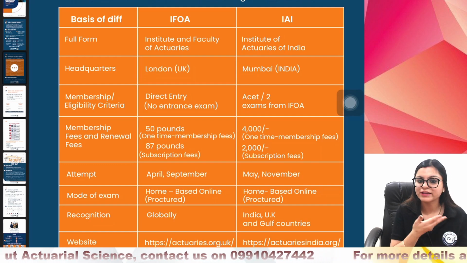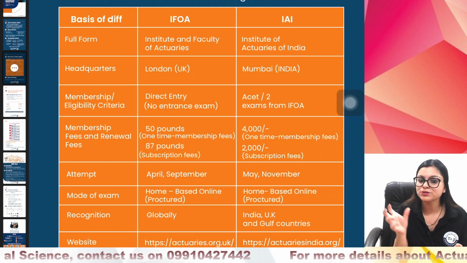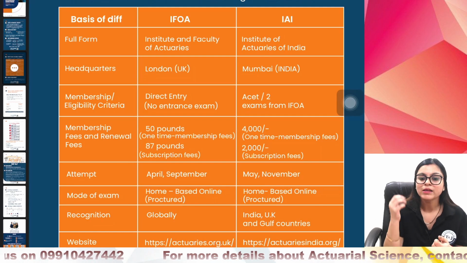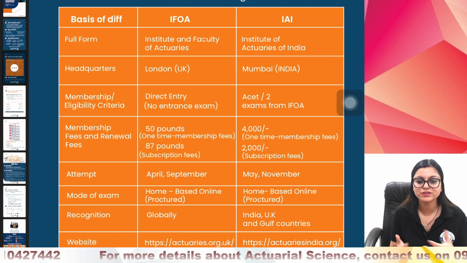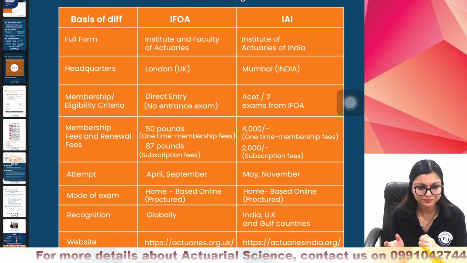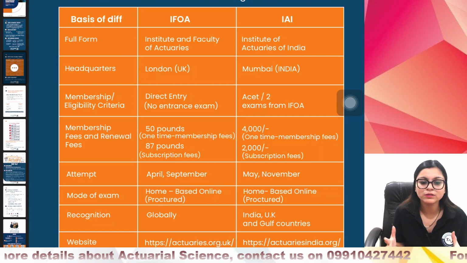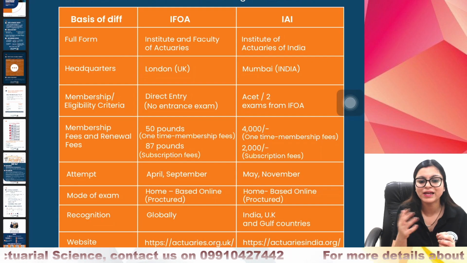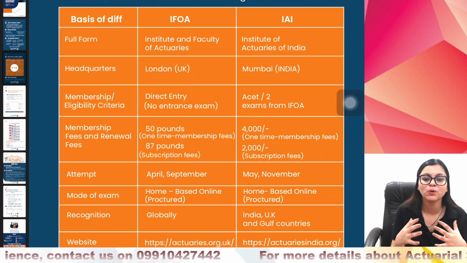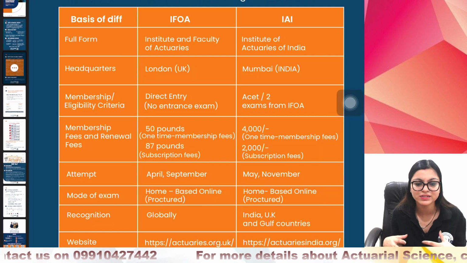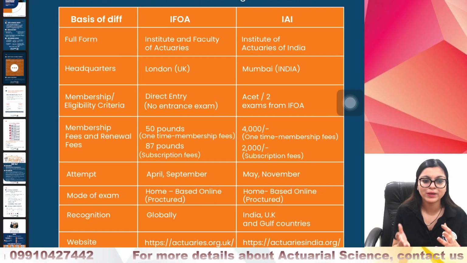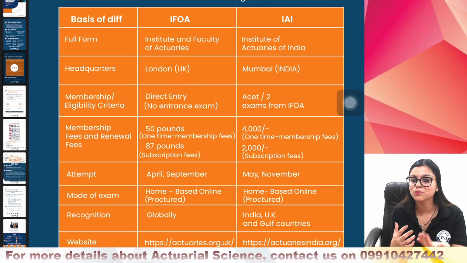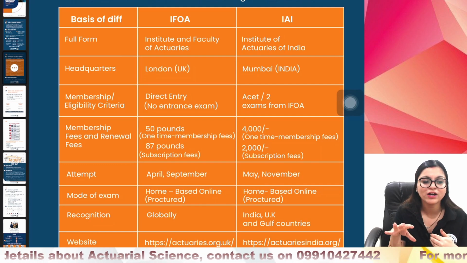And regarding websites, as you can see, for IFoA it is actuaries.org.uk, where you can search all the details related to IFoA. Whereas for India, actuariesindia.org is the platform to access their website. So these two societies are well recognized, and freshers plan their exams from either society, because both are recognized in India as well as outside India. And actually, companies don't segregate whether students have exams from IFoA or II. What matters is that you have cleared the exams.